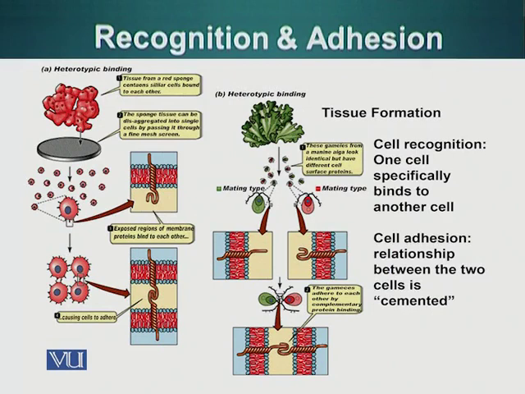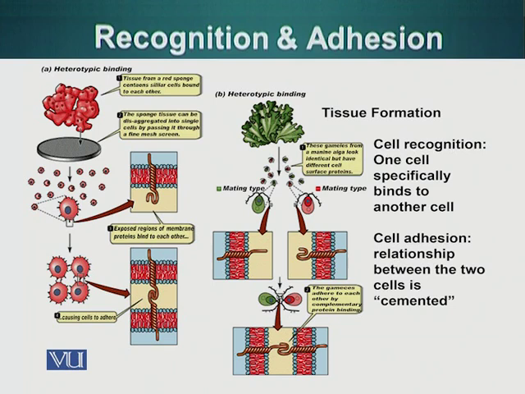These cells which are present within a tissue have special features or special molecules on their membrane that can recognize each other. A simple experiment: a sponge, as we know, sponges are marine animals. If we take a sponge and dissociate the cells of that sponge, now cells are existing individually, they are not attached to each other. If we put these cells in a container and shake that container around, these cells will again join each other and they will stick to each other as they were in the original tissue.